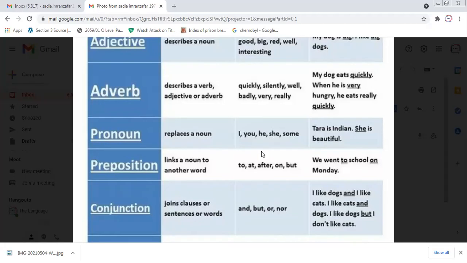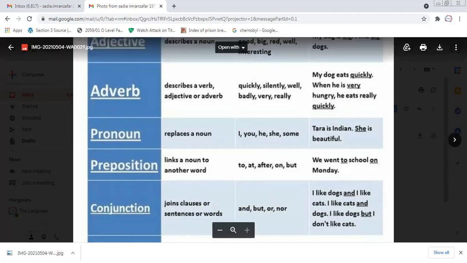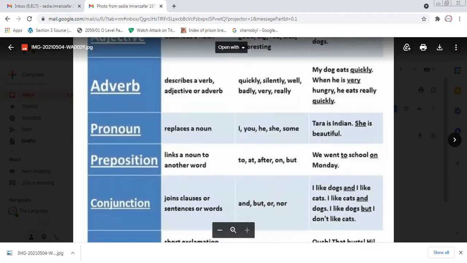For example, if I say I put a book on the table, there is a connection between book and table, and that is made by using the word on. Or if I go to the school, to is also a preposition. It can also tell us the position of the noun, and it links a noun with another word. There are different types of prepositions, such as positional.